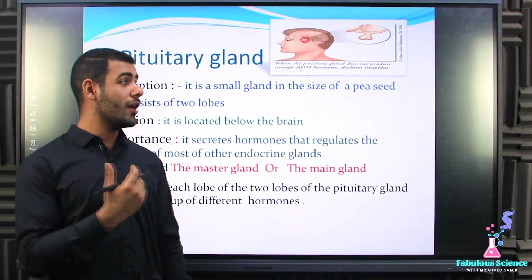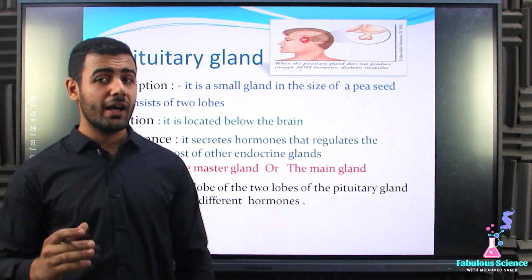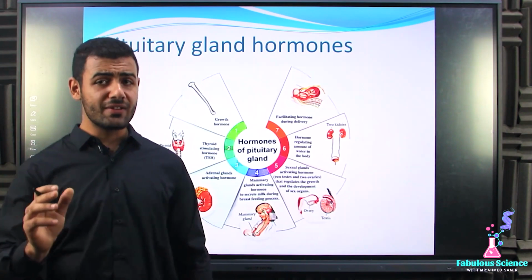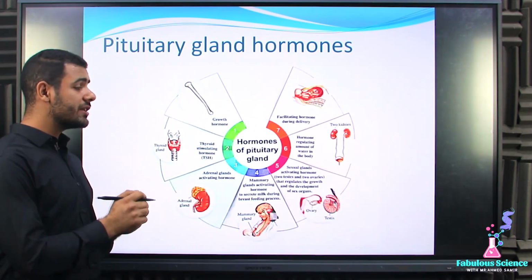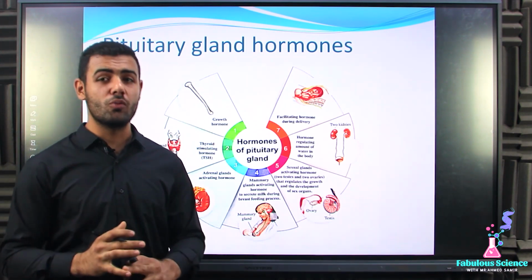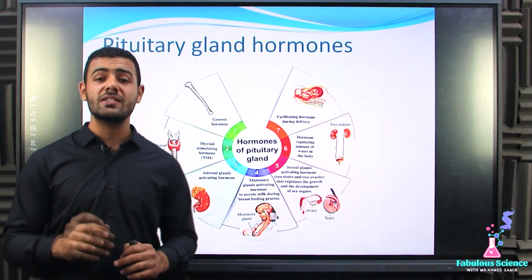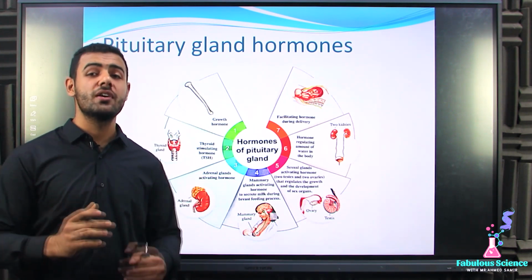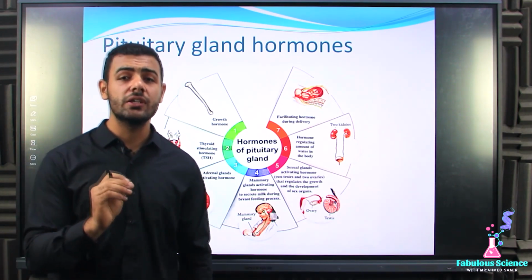Great. So now we are going to talk about the hormones secreted by the pituitary gland. Actually, the pituitary gland secretes a lot of hormones. Let's start with the first one. The first hormone that the pituitary gland secretes is known as growth hormone. Growth hormone. That's about the first hormone. What about the second one? The second one is known as thyroid stimulating hormone. Great. What about the third one? The third one is known as the adrenal gland activating hormone.